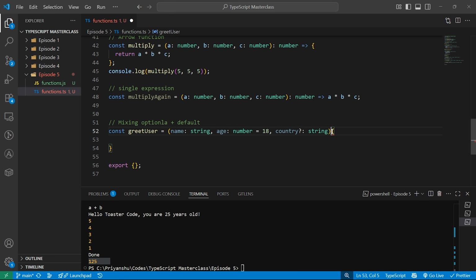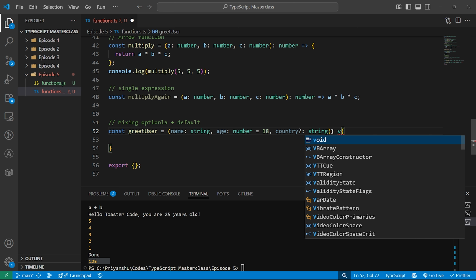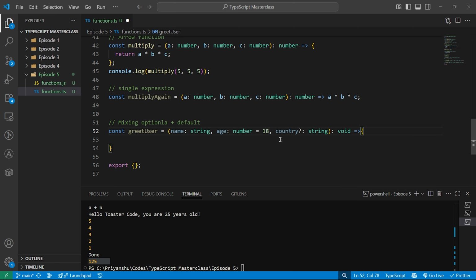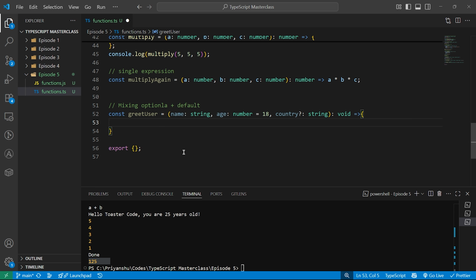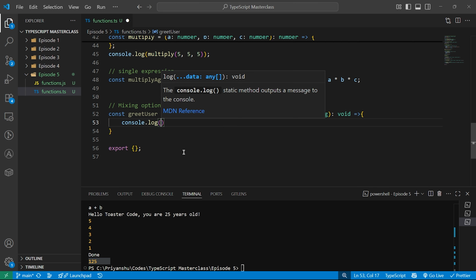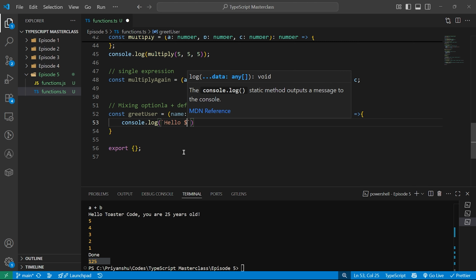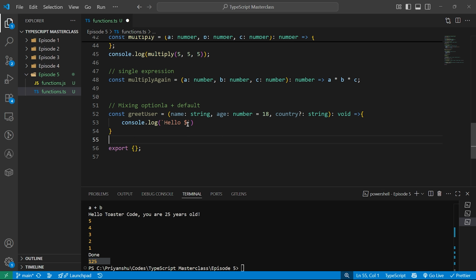Now let's add the void. Fine, the error is gone. And here you can do anything with this function, like I can do console dot log. Let's print all, just to show you that everything is working fine.